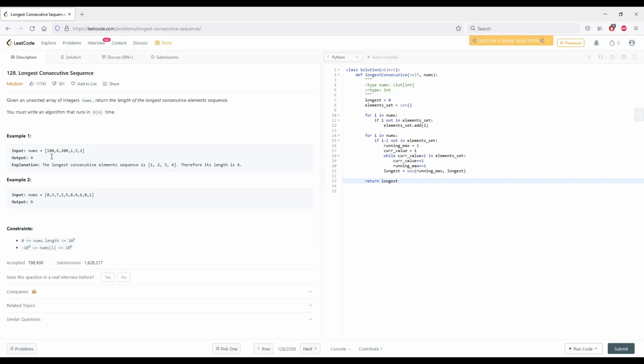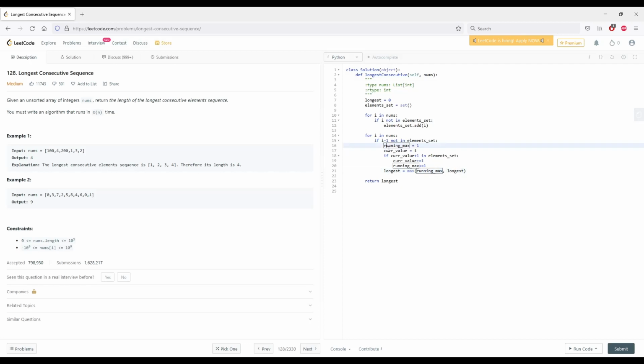So if we have 100 here, longest will be 0, running max will be 1, current value will be 100, and while current value plus 1 in element set, so while, this should probably be a while. So if 101 in element set, we increment current value and running max plus equals 1. Now it turns out 101 is not in the set, so we don't enter this at all. And the longest should be the maximum between running max and longest, which is right now 1.